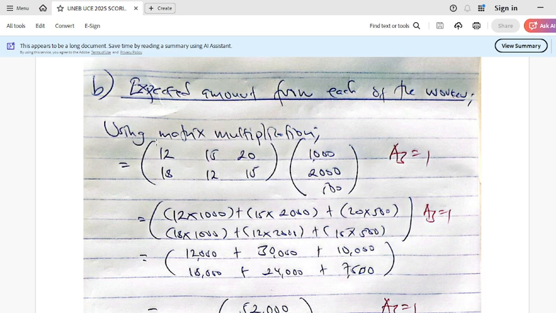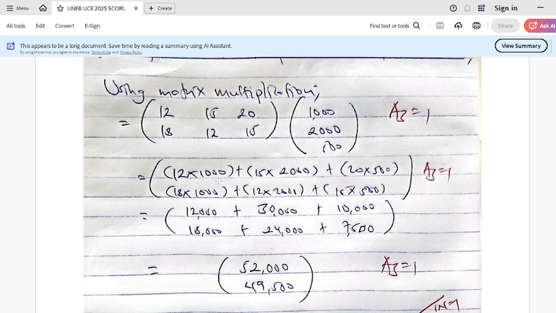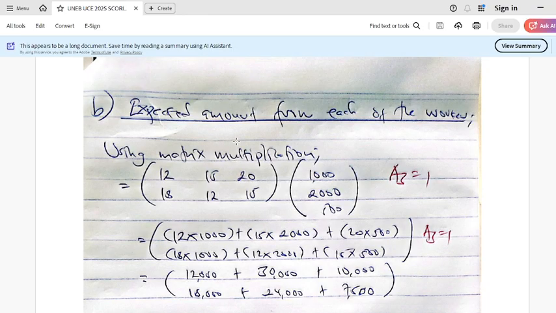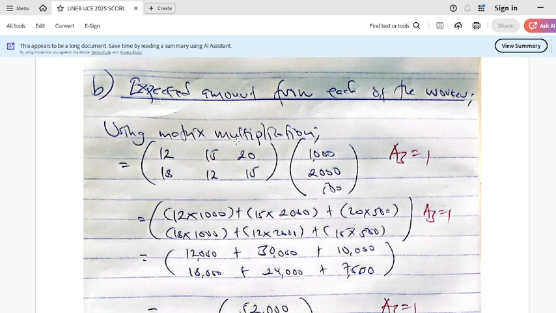Someone can say, 12 bottles times which amount? 1,000, gets the money. Another gets the money, like that. But please, I urge you, don't just multiply directly. Use matrix multiplication. So you can see the item matrix, and it is what you call compatibility.